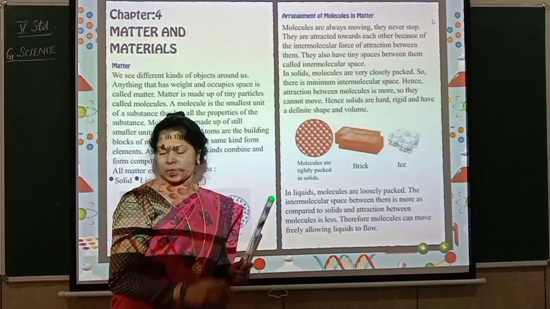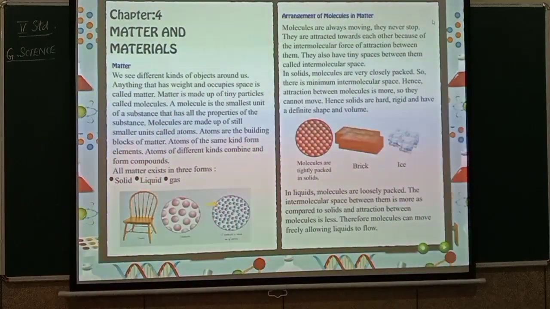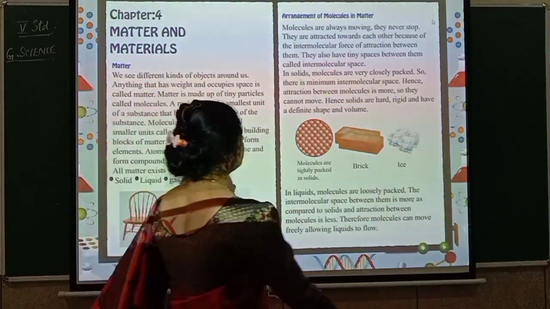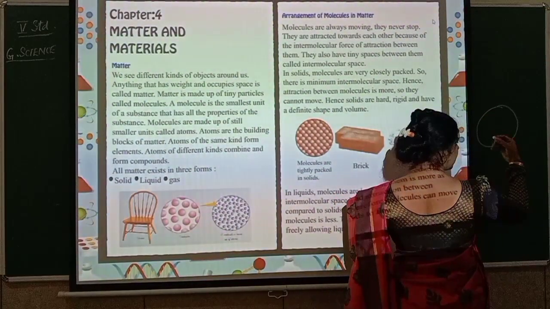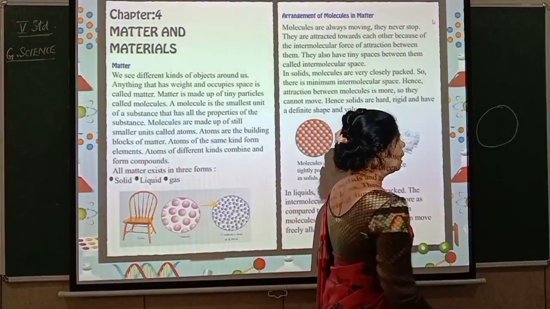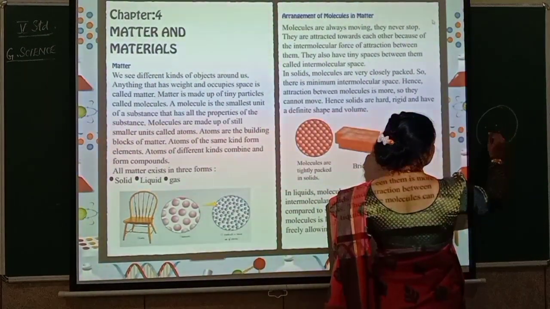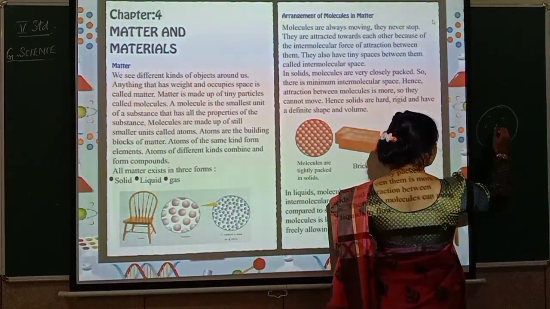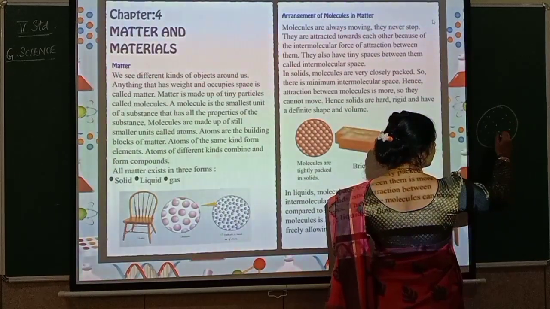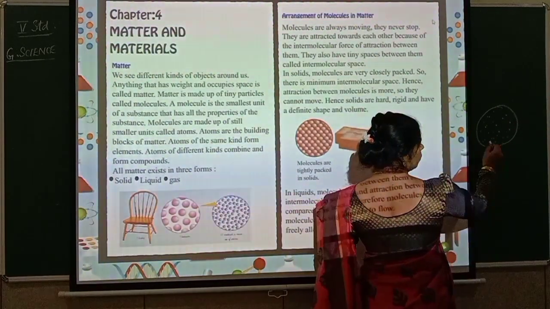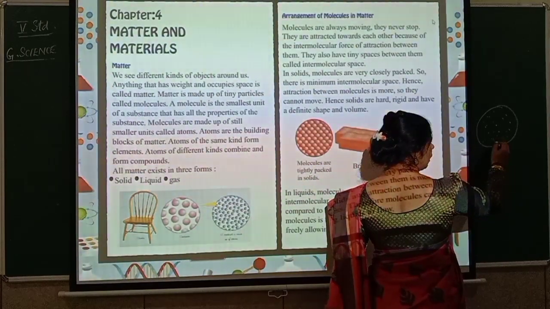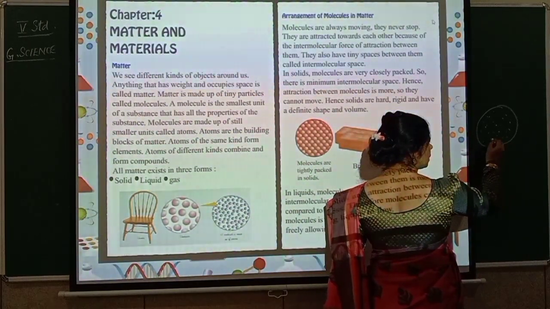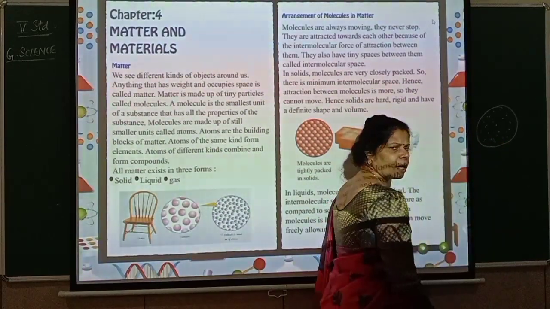So what happens? These molecules will have a space in between. See, now for example, this is a matter, any object you take. In this, what is present? There is presence of molecules. Got it? Now, these molecules will be moving. They will be attracting towards each other. One molecule will attract the other one, the other molecule will attract like this. They will be attracting, they will be moving.